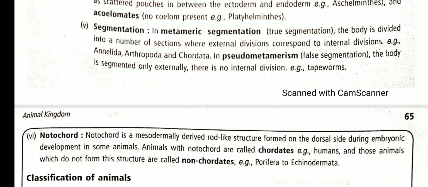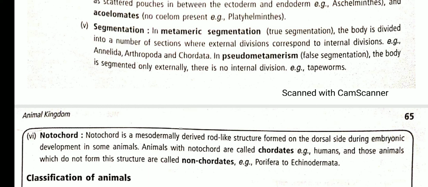In some organisms metamerism is present but it is not true metamerism, and this is called pseudo metamerism or false segmentation. The body is segmented only externally, not internally, and pseudo metamerism is present in the tapeworms.